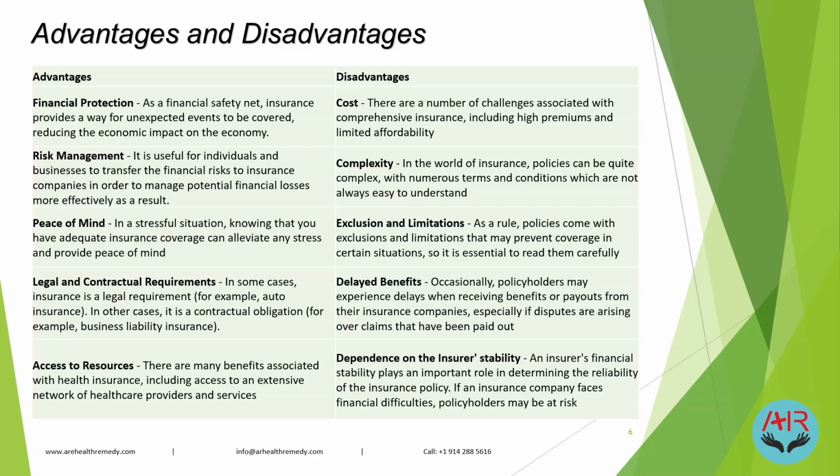Legally, with auto insurance, if I'm driving a vehicle on the road, it is mandatory for me to have it. Whereas for business obligation, my employer is obligated to provide insurance to the employee. And access to the resources, as I told you: depending upon the type of policy, we have access to various healthcare doctors, providers and services.